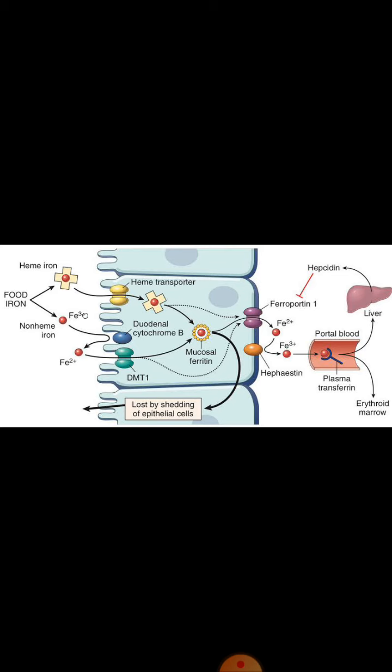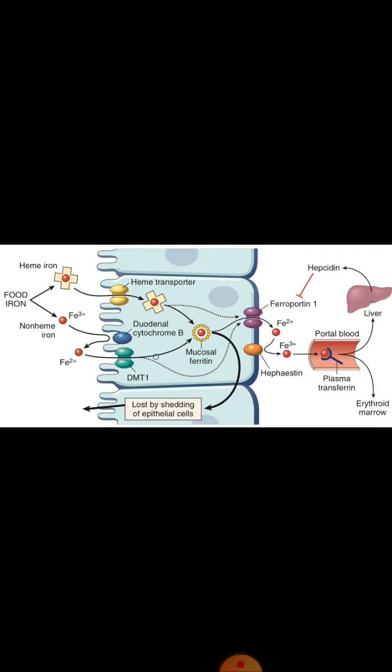This ferric form of iron cannot be absorbed directly, so it is first converted into ferrous form by an enzyme which is present here, and this enzyme is known as ferroreductase. So there is ferroreductase enzyme which is activated by HCl. This ferroreductase enzyme converts Fe3+ into Fe2+ or ferrous form, which is then taken inside the cell with the help of a transporter called DMT1 transporter. DMT1 stands for divalent metal transporter 1.